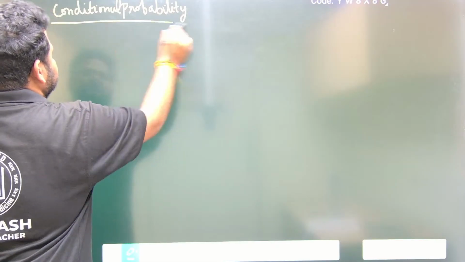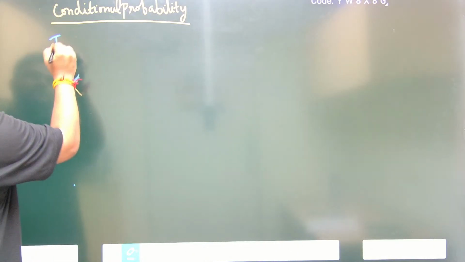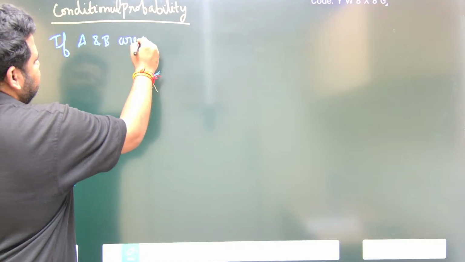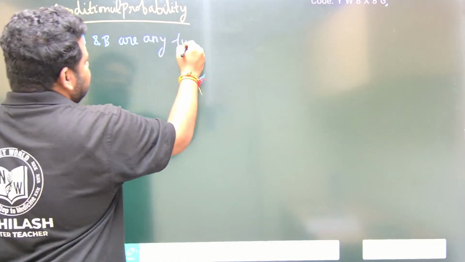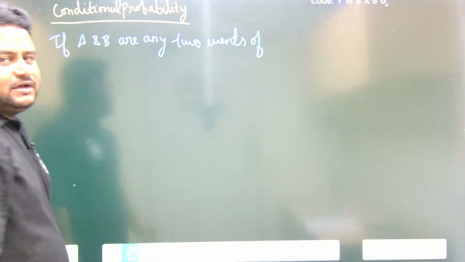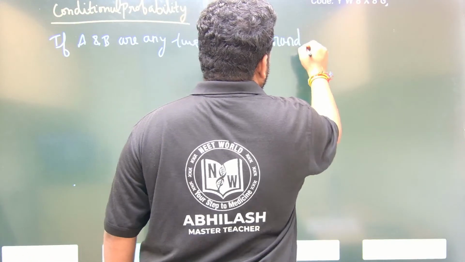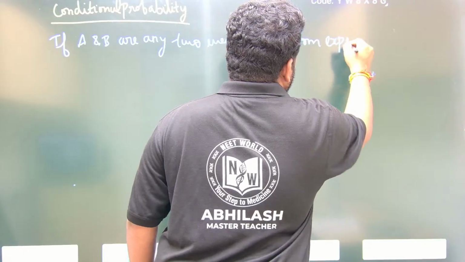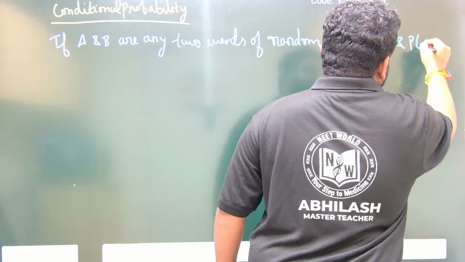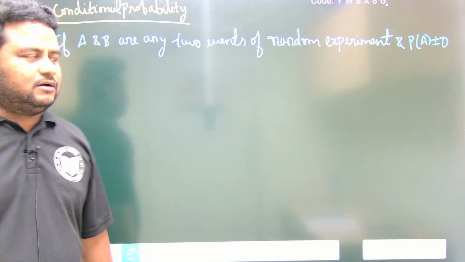Conditional probability we have to state. This is the thing we are doing. So see here, what is conditional probability? If A and B are any two events of a random experiment, and P of A is not equal to 0. That means there is a probability P of A, A has occurred. Okay, that is what it means.